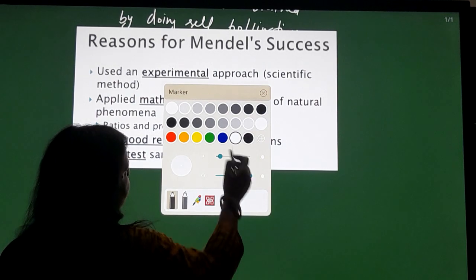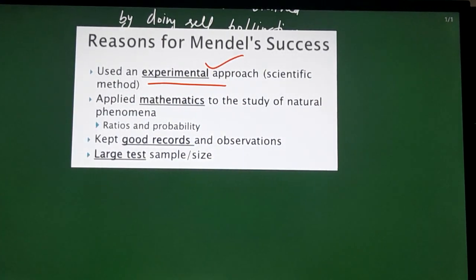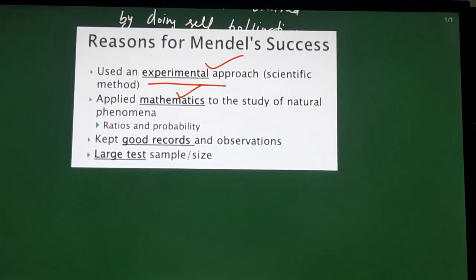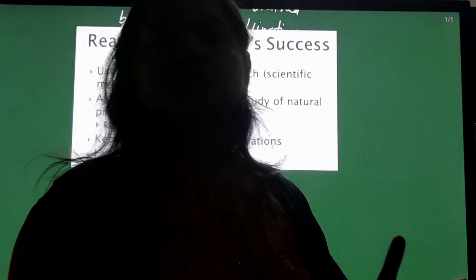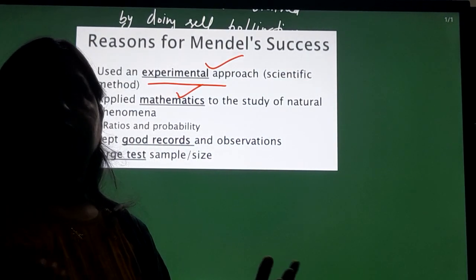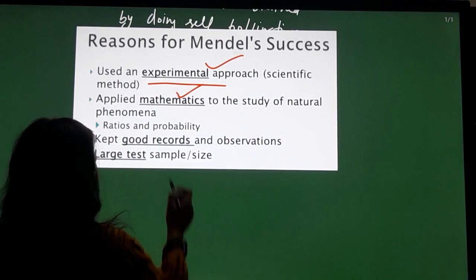he was the first one that used the scientific approach, means the experimental approach. He used a scientific method. He was the first one who did the experiment in writing and practically. Second, he was the first one who used mathematics in the biology approach. In natural phenomena like reproduction or genetics, he was the first one that used mathematics and did calculations to invent the inheritance laws. That's how he used mathematics.